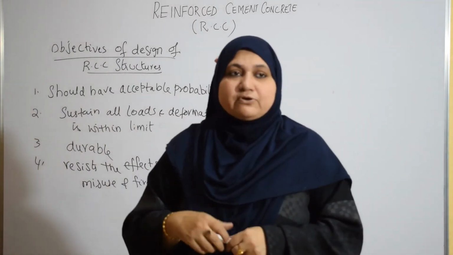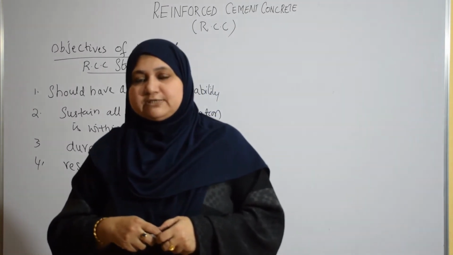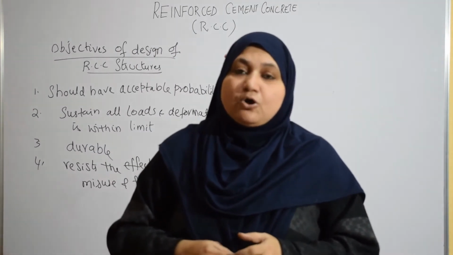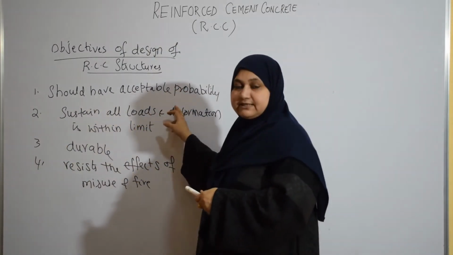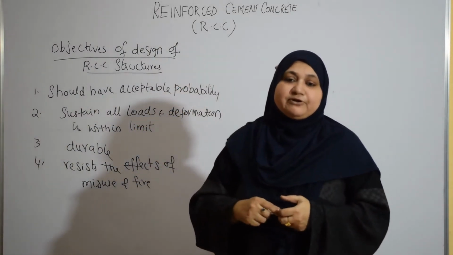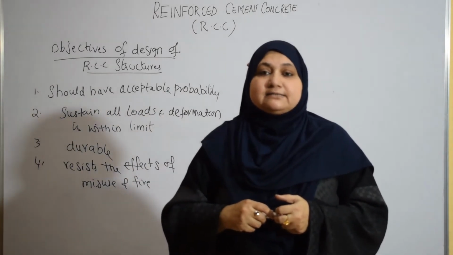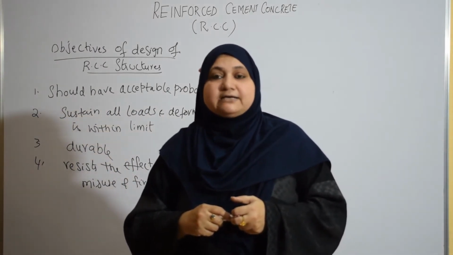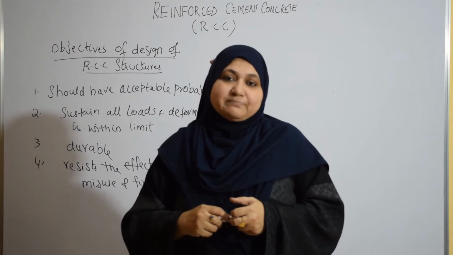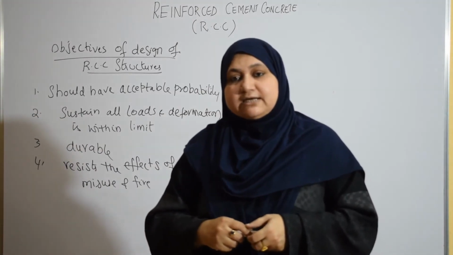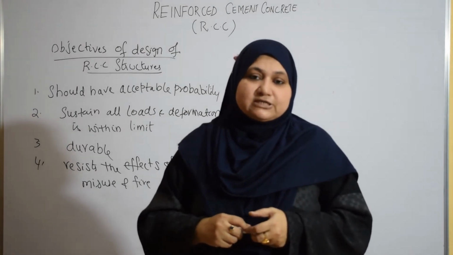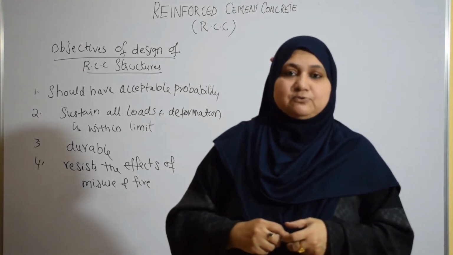So next, how are we going to achieve these objectives? How to fulfill these objectives? All the above objectives can be fulfilled by understanding the strength and deformation characteristics of the materials used in the construction as well as the deteriorations under hostile exposures.